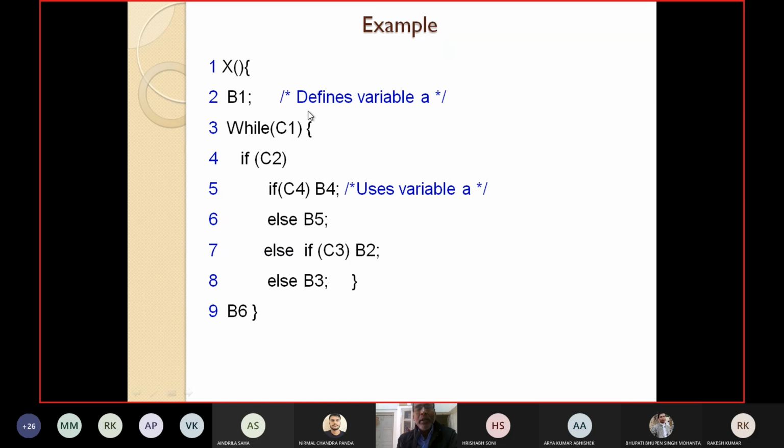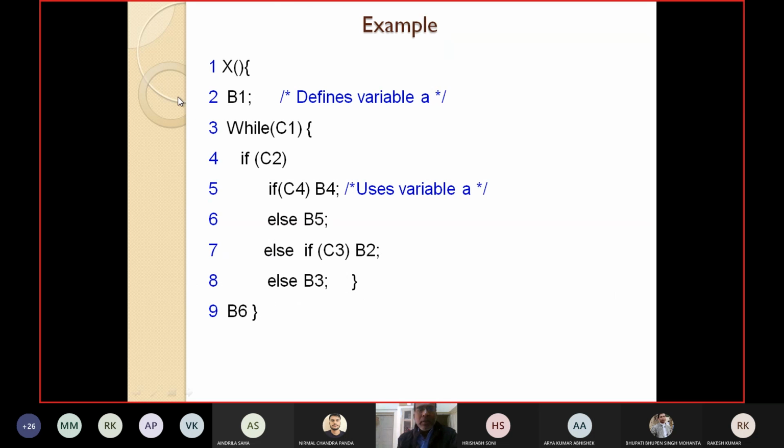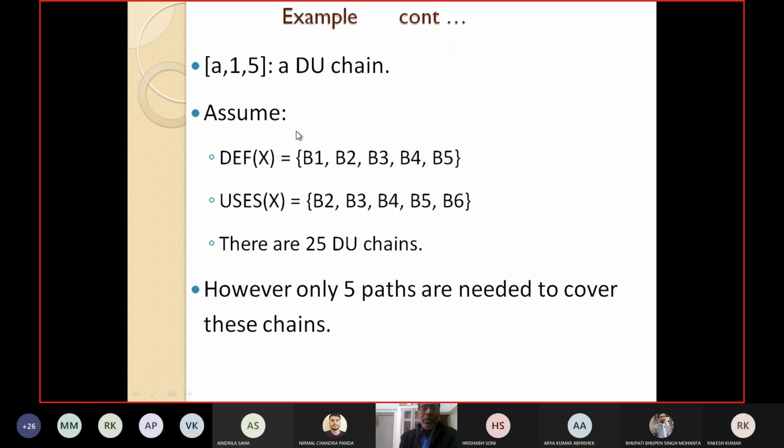So we say that variable A, which is defined at 2, is live at line number 5 at B4. So you can say that A15 is a DU chain, or you can say 25, whatever, because line 1 is a function definition. Either 15 or 25, A15 is a DU chain.